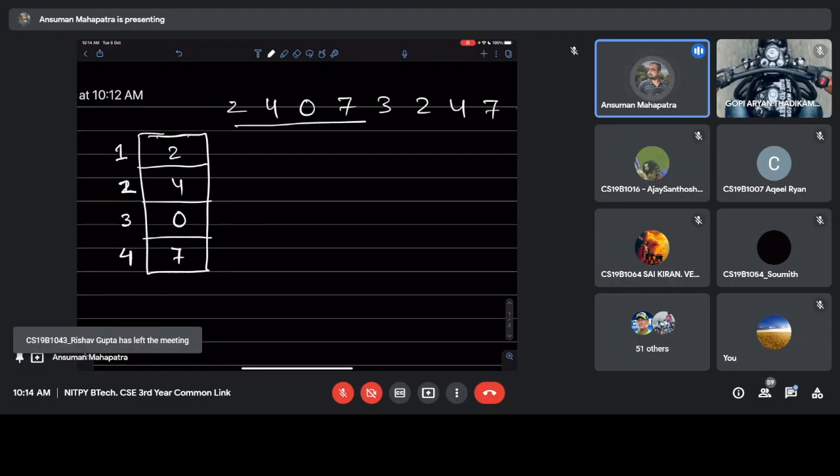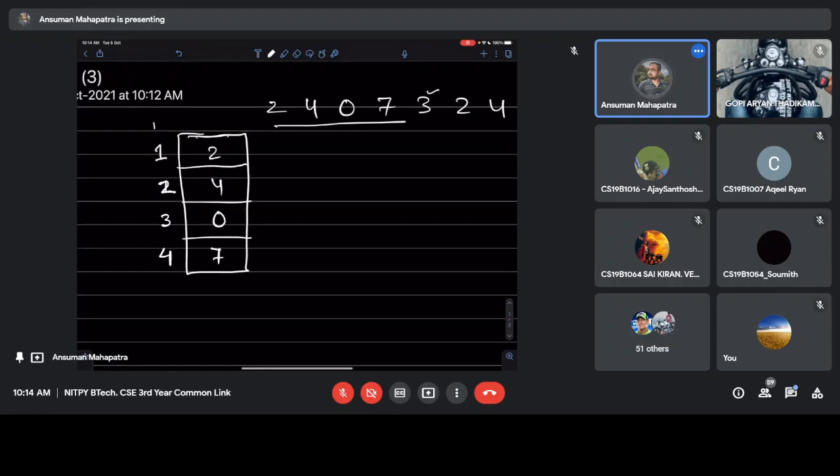Now when 3 is coming, 3 will replace the least recently used. Which one is least recently used? Just check the lowest count. This is the counter. Check the lowest one. Now this will be replaced by 3.